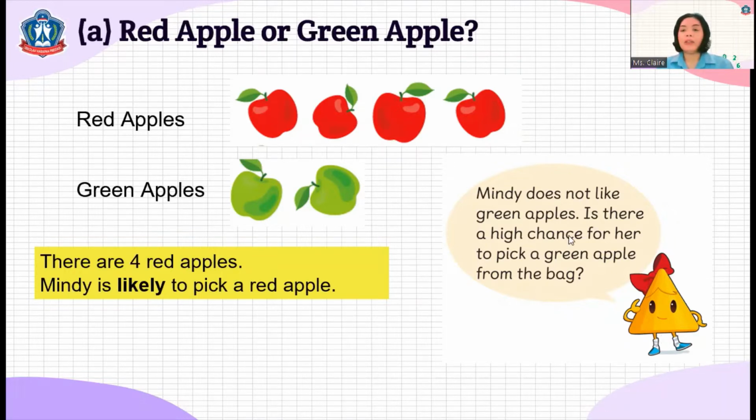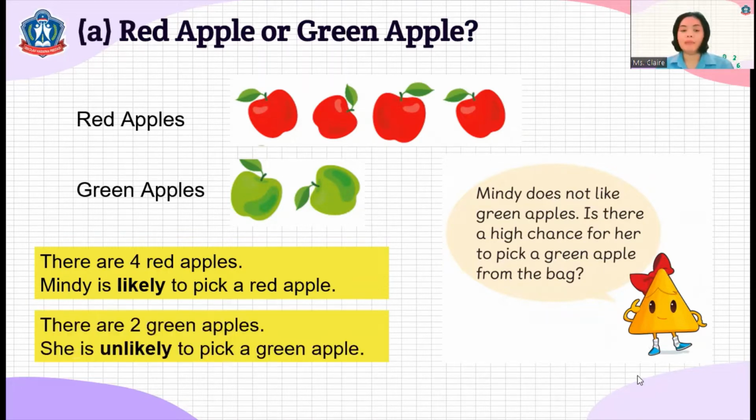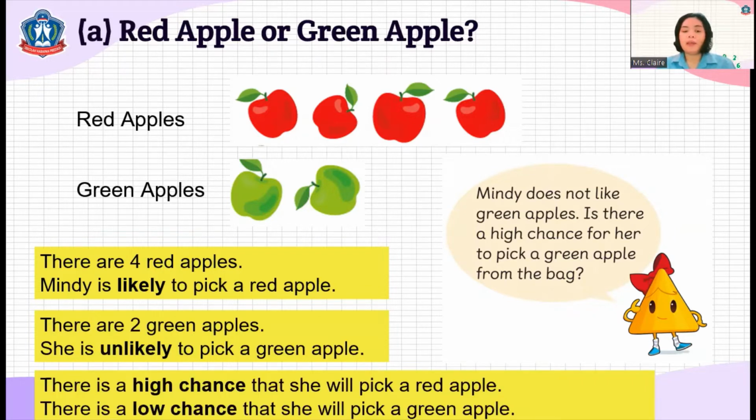Mandy does not like green apples. Is there a high chance for her to pick a green apple from the bag? There is a low chance for her to pick a green apple. Why is it? Because there are only two green apples inside the bag. So she is unlikely to pick a green apple, means there is a low chance that she can pick a green apple. There is a high chance that she will pick a red apple. There is a low chance that she will pick a green apple. That's the difference between likely and unlikely.